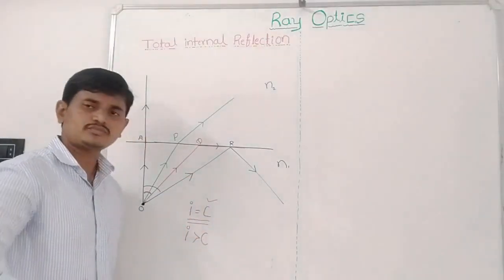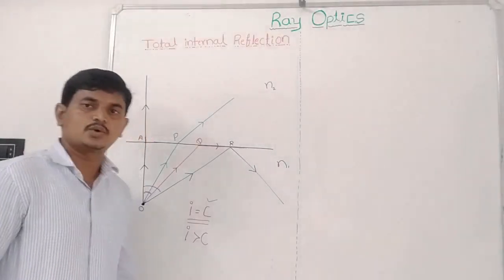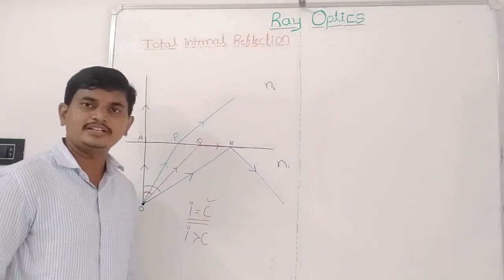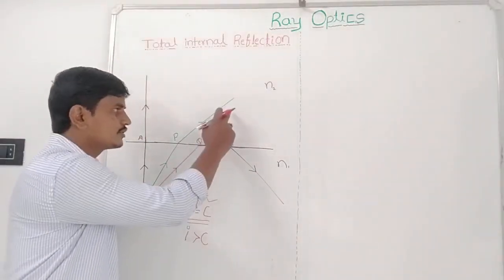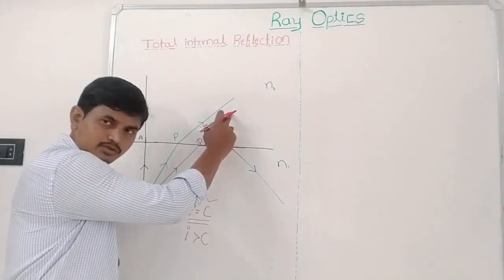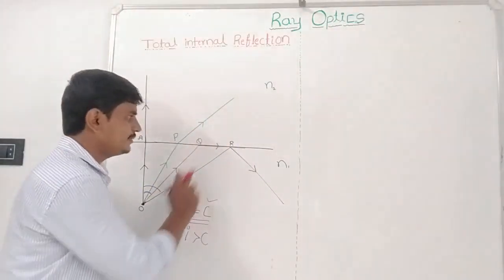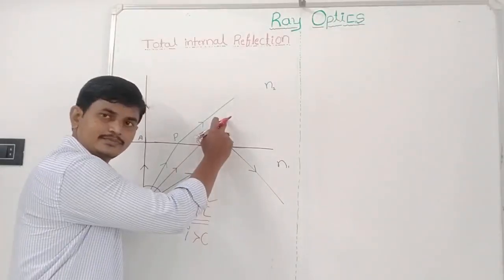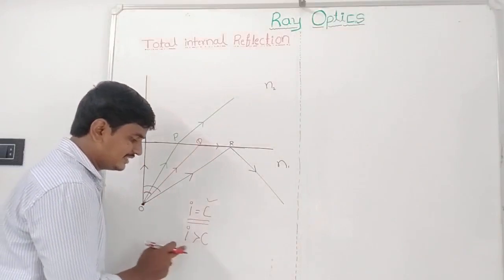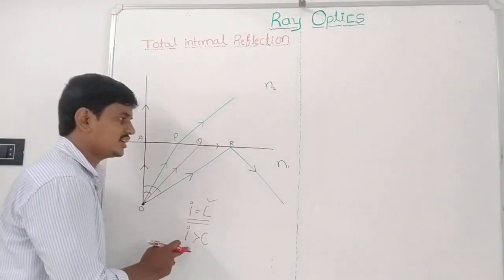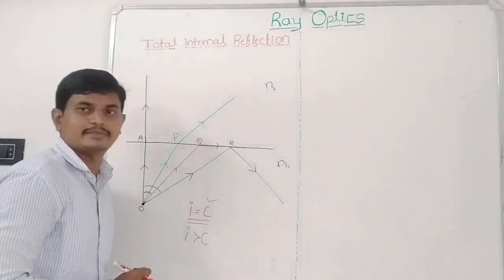Once again, what is the definition of total internal reflection? When a ray of light traveling from denser medium to rarer medium has an angle of incidence greater than the critical angle, the ray is reflected back into the denser medium.